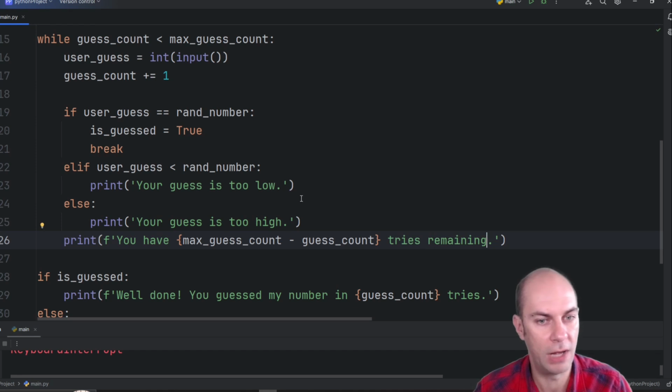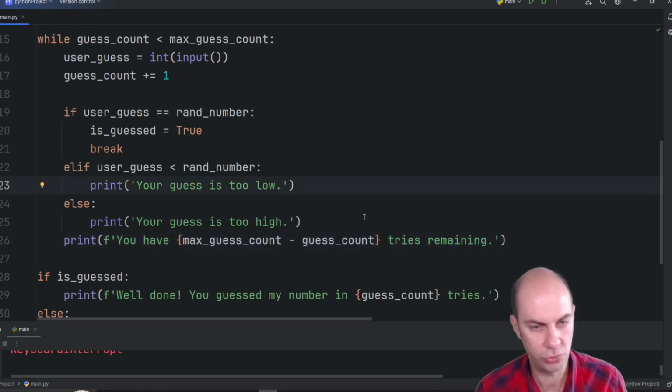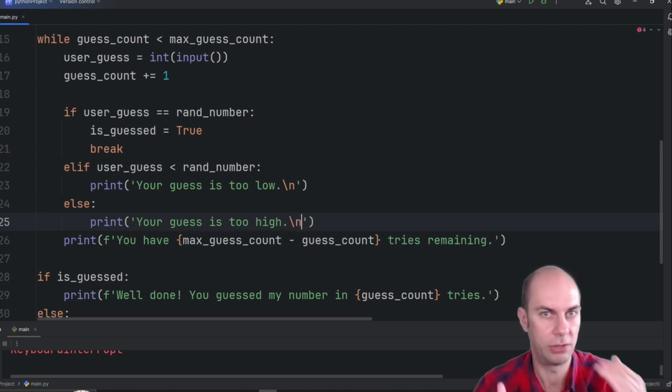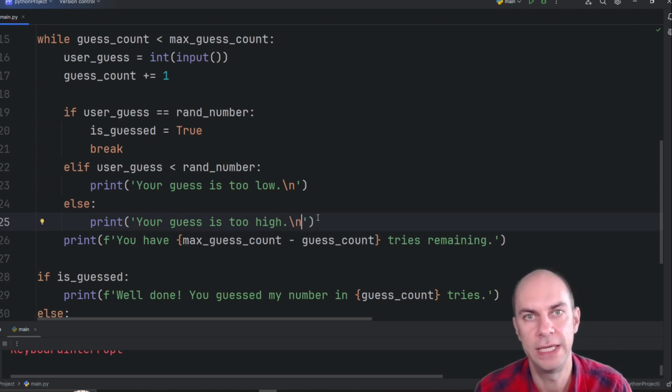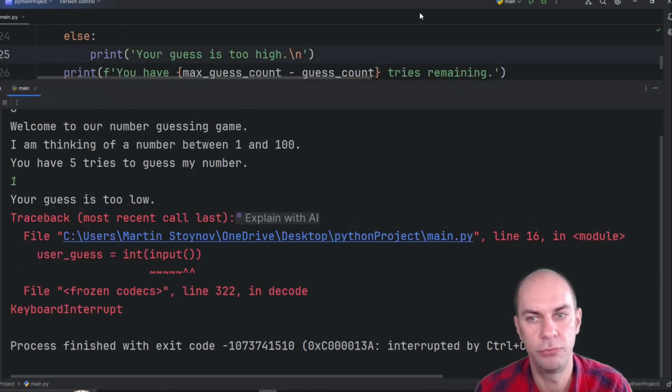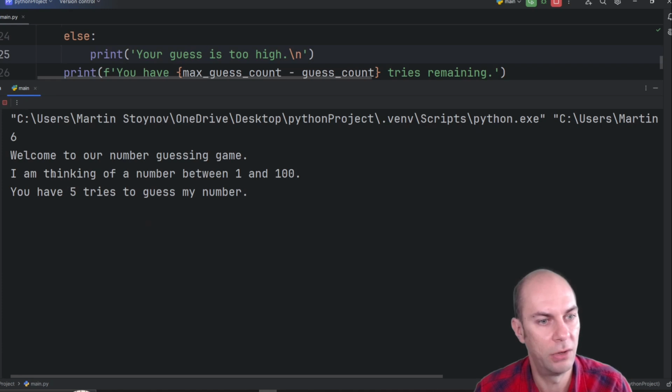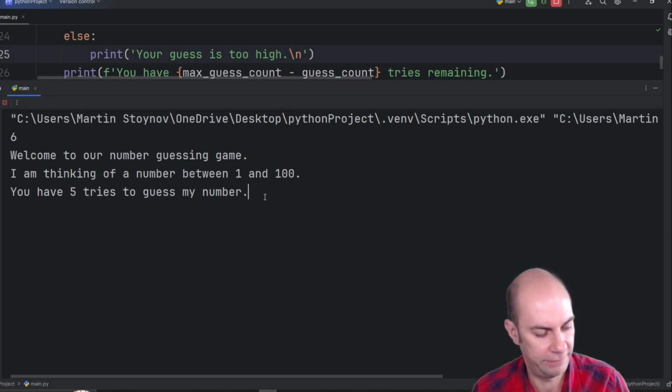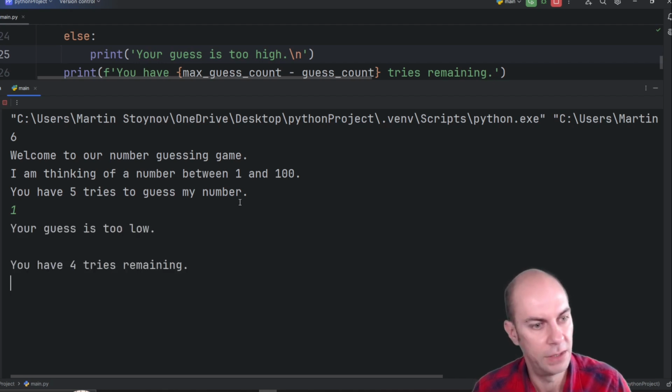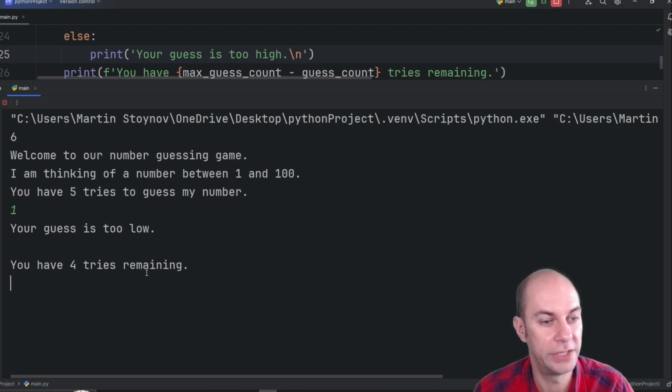And also, I'm thinking probably we should add a new line here and here, so they basically print on different lines. Let's actually see if that improved anything. So welcome to the game. You have 5 tries remaining. Let's try the value 1. And now it says your guess is too low. You have 4 tries remaining.